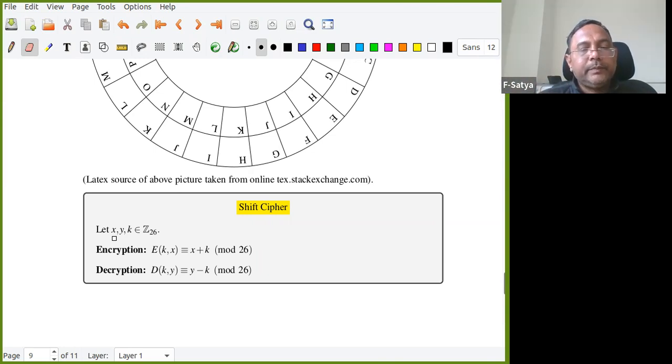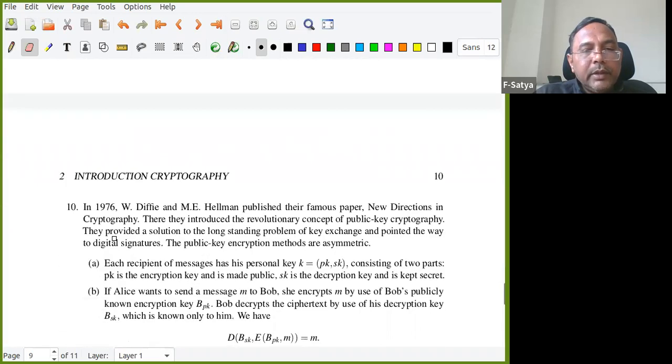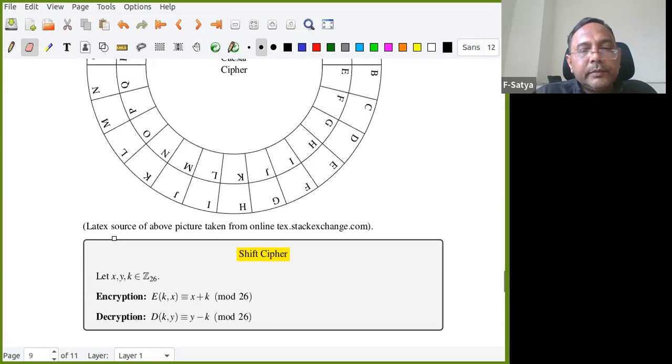Now the key is fixed. In this entire cipher, the key is fixed. Whatever X you take, I add K to X and send it. While decrypting, I subtract. A very simple encryption and decryption mechanism, right? Are there any questions here? No questions, easy, right?